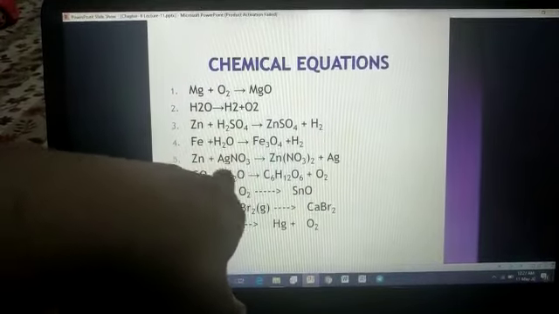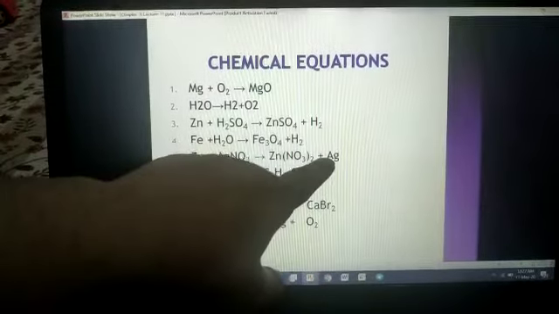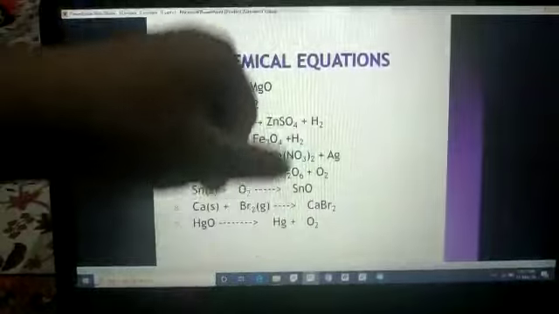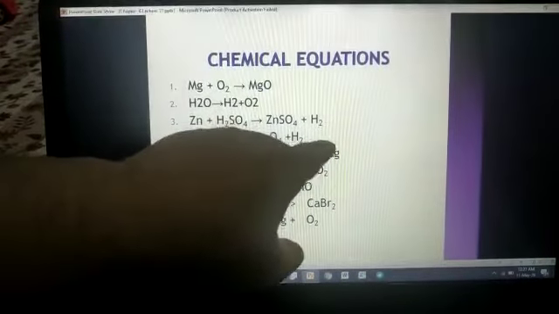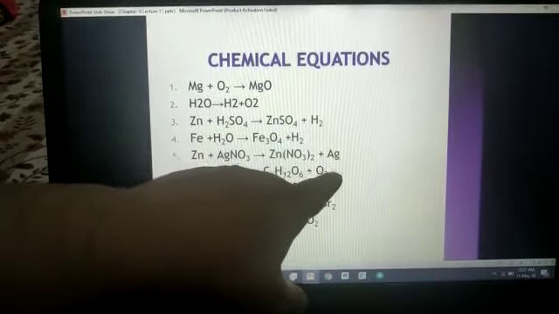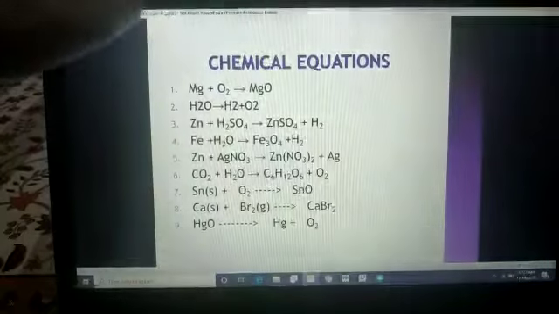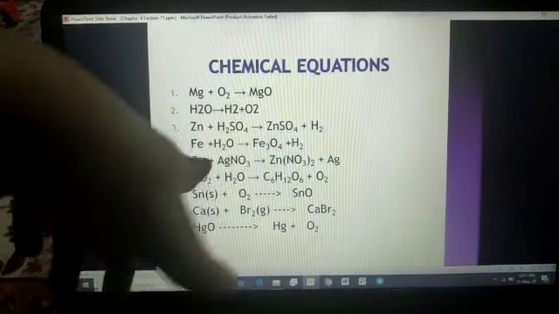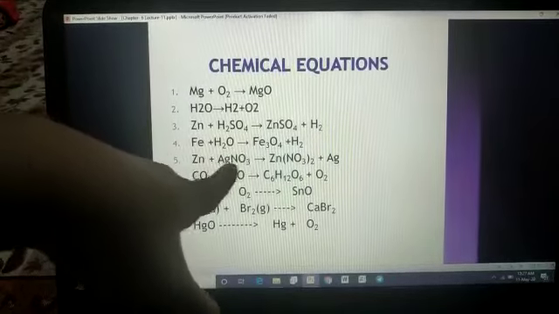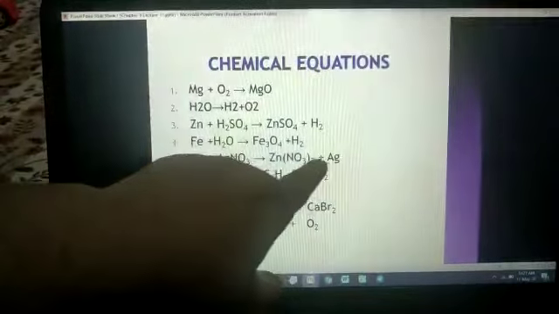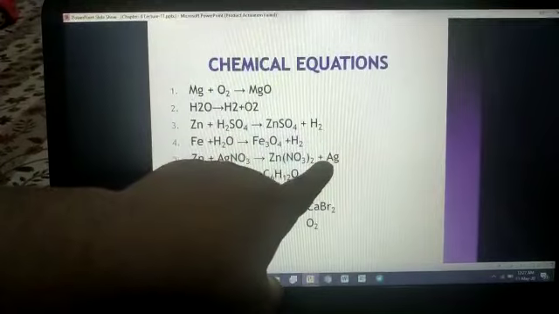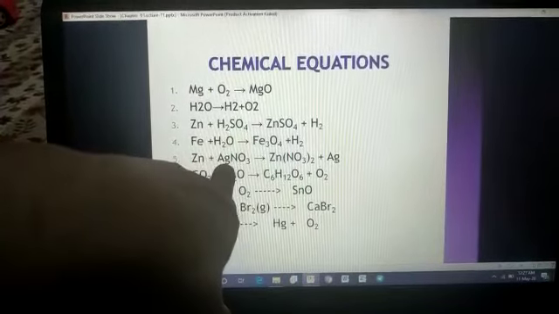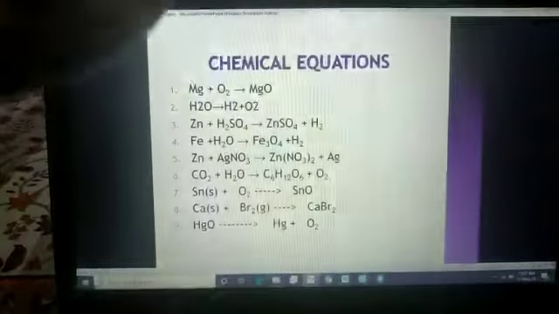Then silver is left, because here silver is 1 and here by adding 2, silver becomes 2. That's why we have to add 2 over here, 2 silver. Zinc is already balanced. Okay students? Do you understand? It means by adding 2 over here, the whole equation will get balanced. Before silver and before silver nitrate, on both sides 2 will get added.